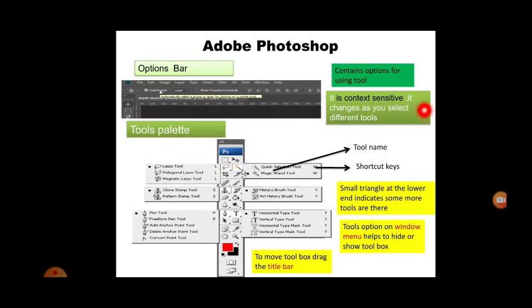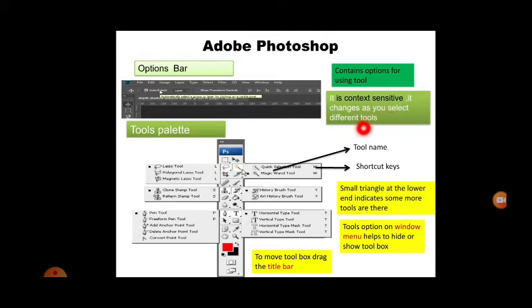Let us continue with the options bar. Here you can see the options bar. It contains options for using the tool. When you select a tool, you get some more options. Some options will be available depending on the tool. It is context sensitive, as it changes when you select a different tool.